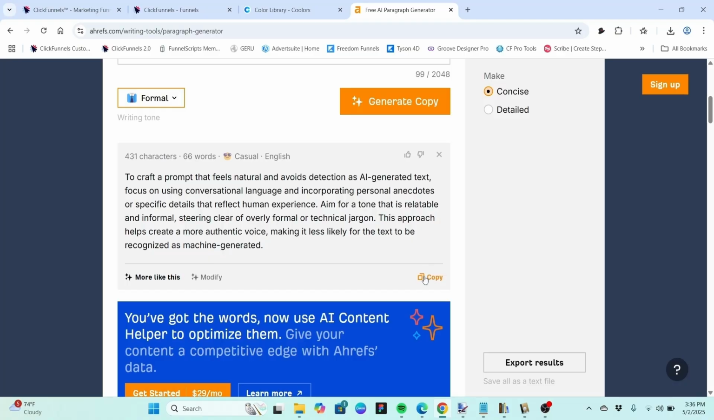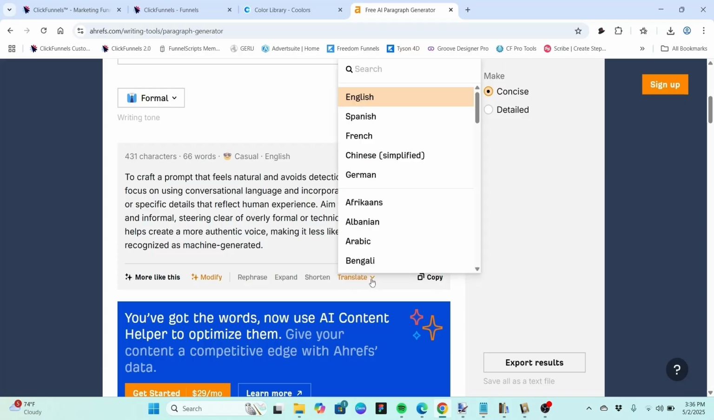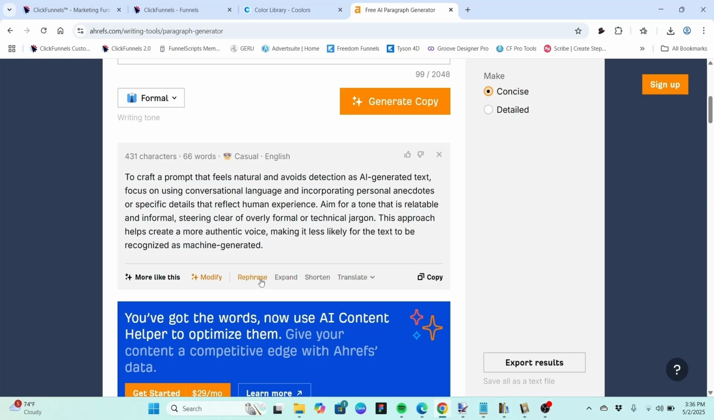you, of course, can copy this using the copy symbol. You can actually click on modify, and you can rephrase, expand, shorten, or translate. And they give you a bunch of different languages. Let's just go ahead and hit rephrase.